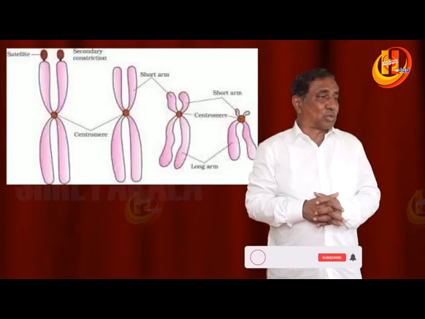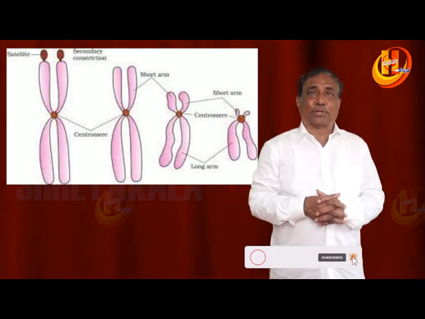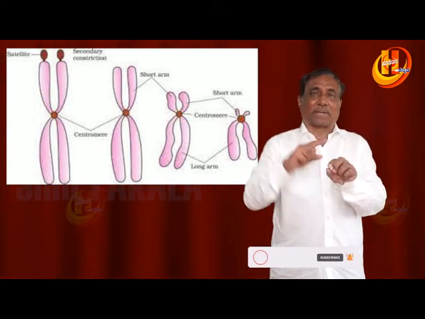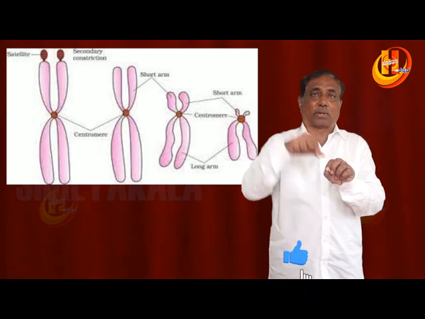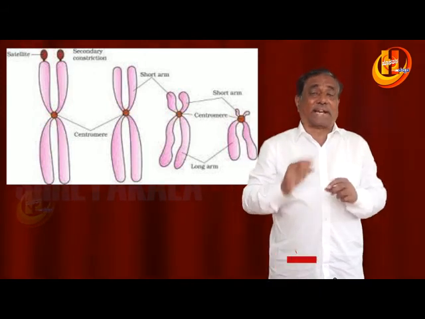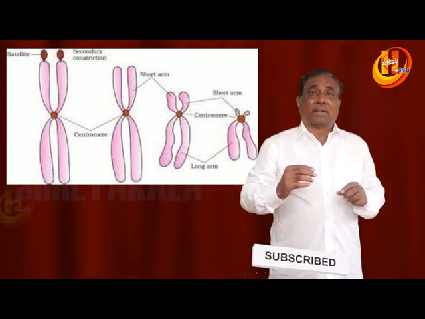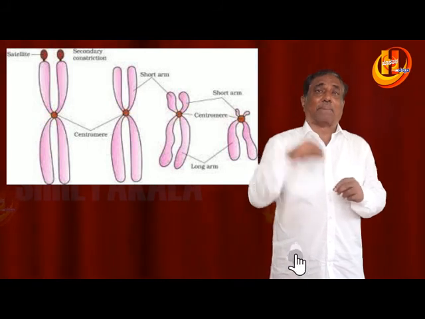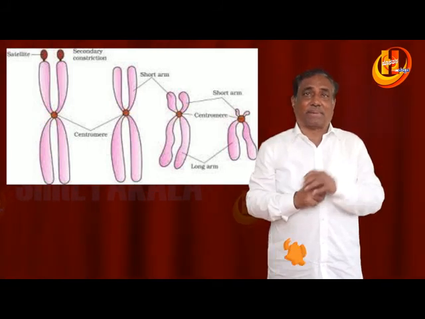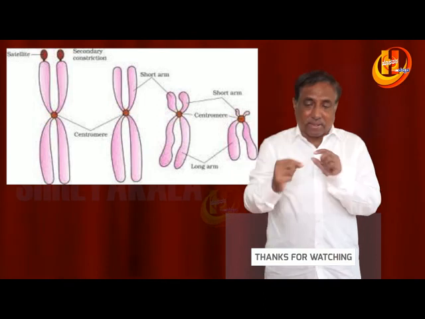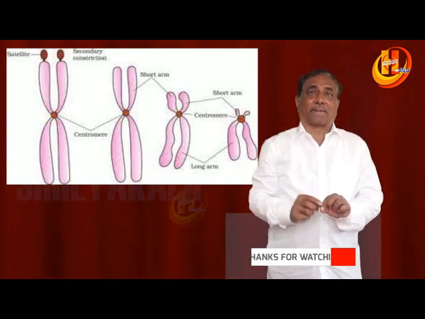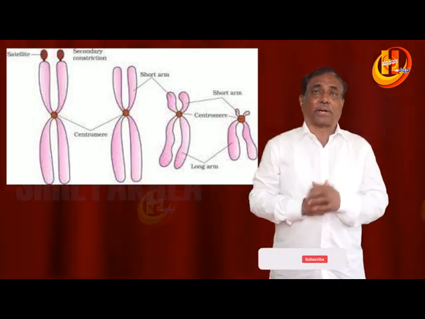Based on the position of the centromere, chromosomes are classified into metacentric, where the centromere is present at the center. This is also very important. Two equal arms. Submetacentric, where the centromere is just away from the center, with a long arm and a short arm. In telocentric, only one arm is present, with the centromere at the tip.